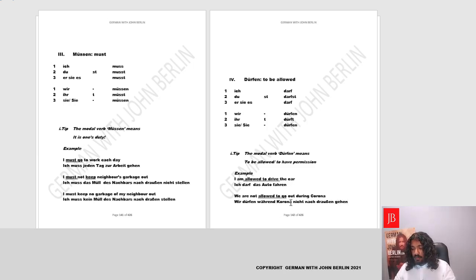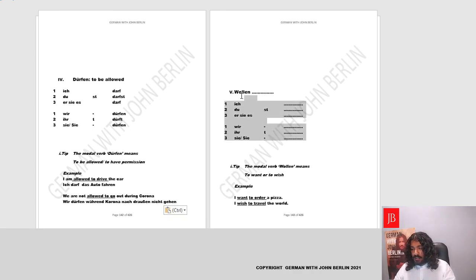We're not allowed to go outside during Corona. So we have negated the verb. We could also write nicht in the end. Wir sollten während Corona nach draußen nicht gehen. Yes, here the verb and the adverb are together. Nicht gehen. Fantastic.